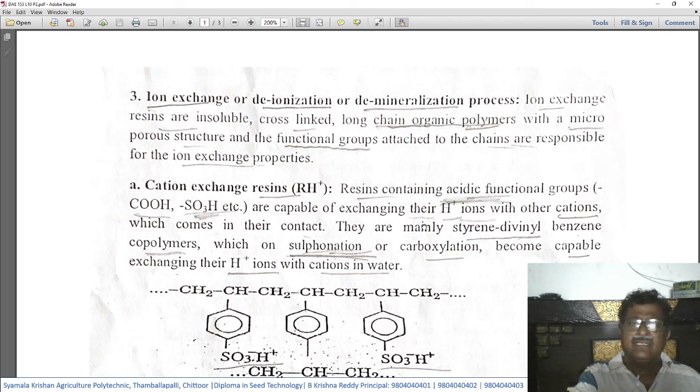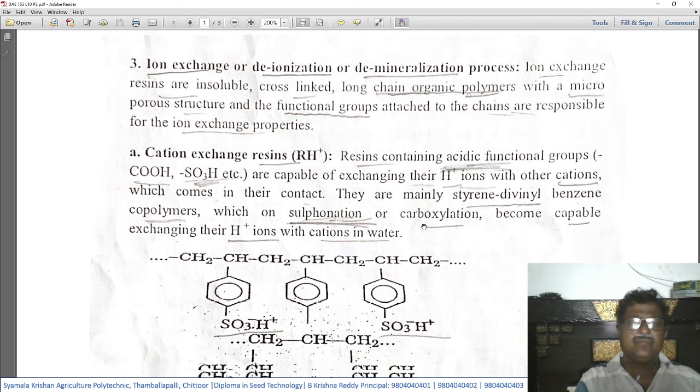In fact, the long chain polymers are not involved in the chemical process of reducing the hardness, but only the functional group that is attached to this long chain organic polymer is responsible for the removal of the hardness by participating in the ion exchange, because this functional group only has the ion exchange properties.